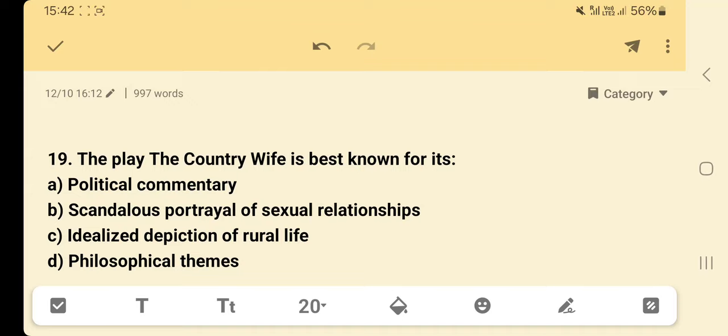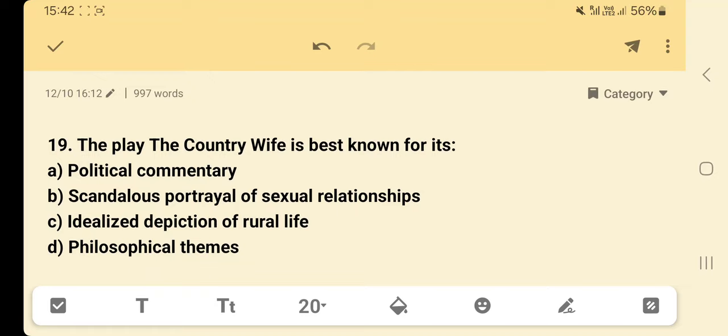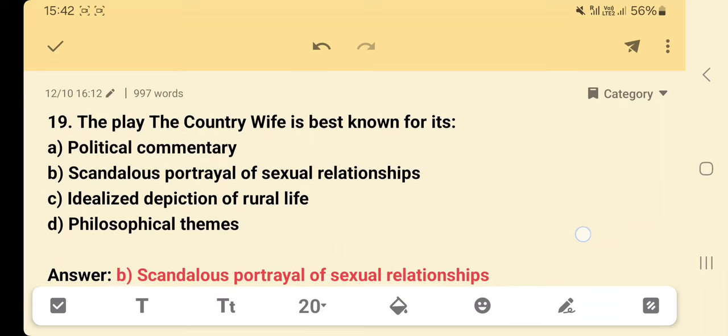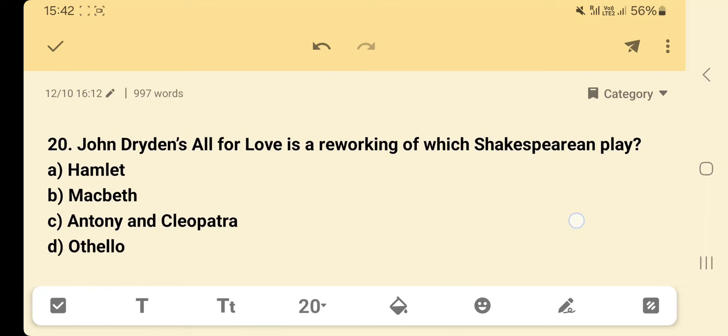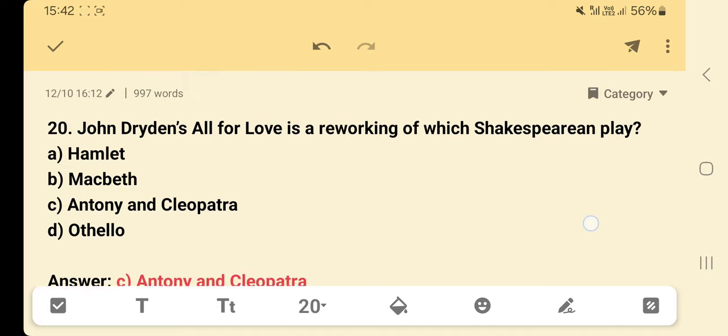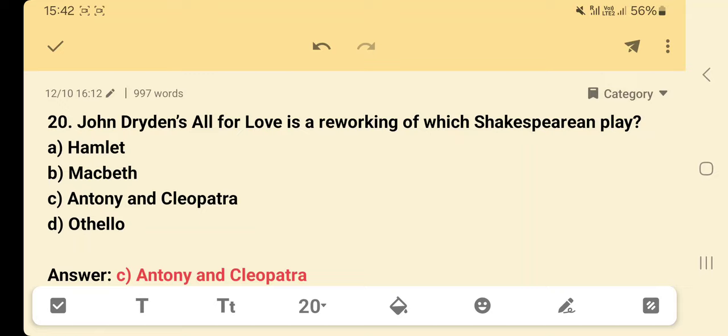The play The Country Wife is best known for its: option A, political commentary; option B, scandalous portrayal of sexual relationships; option C, idealized depiction of rural life; option D, philosophical themes. Answer: option B, scandalous portrayal of sexual relationships. John Dryden's All for Love is a reworking of which Shakespearean play? Option A, Hamlet; option B, Macbeth; option C, Antony and Cleopatra; option D, Othello. Answer: option C, Antony and Cleopatra.